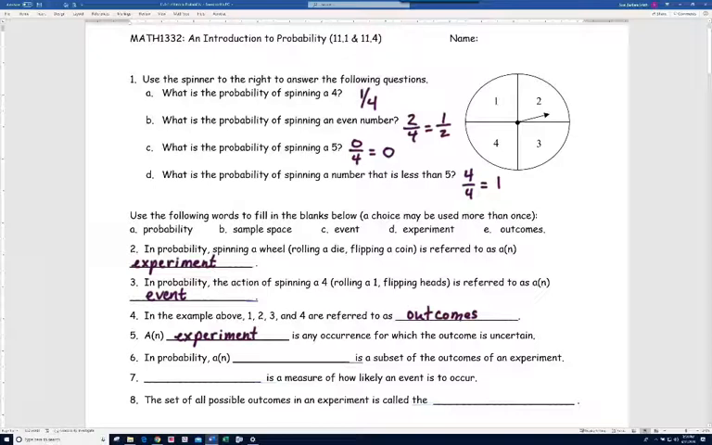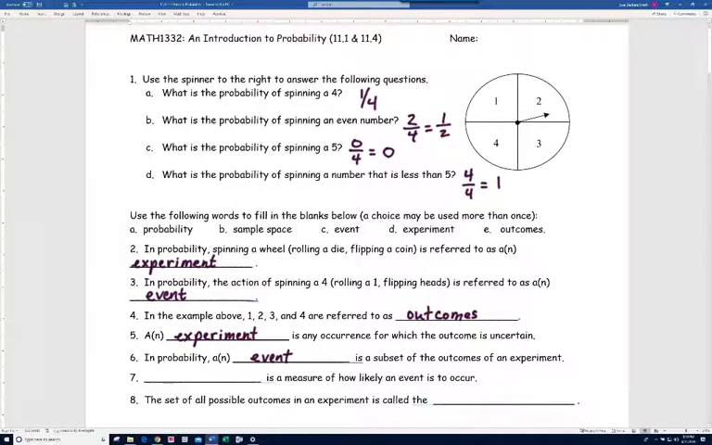Number 6, in probability, an event is a subset of the outcomes of an experiment. For example, rolling a 6 is a subset of rolling a 1, 2, 3, 4, 5, or 6. All right, so that's the idea there.